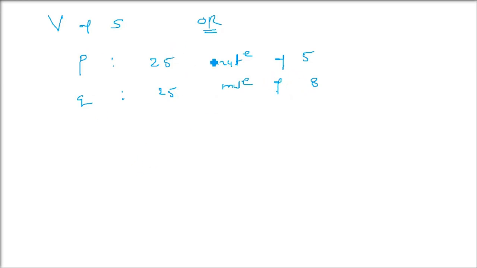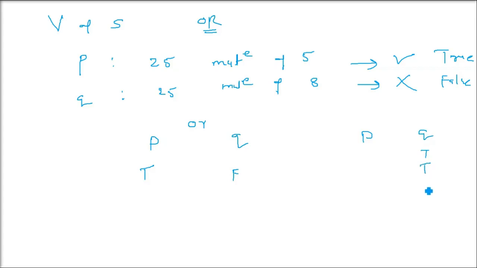Now let us check the validity. Now 25 is a multiple of 5. Yes, true, absolutely true. 5 fives are 25. And 25 is a multiple of 8? No, it's absolutely wrong. It's not a multiple. So it's false. Now let us come to P and Q and check the validity with "or". So if P is true and Q is false, what will be the table?